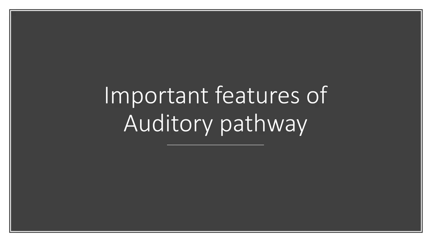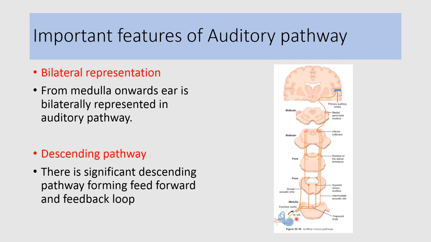Now the important features of the auditory pathway. From the medulla onwards, the auditory pathway is bilaterally represented. So an isolated lesion of the auditory cortex does not produce unilateral deafness, but central lesions decrease the ability to differentiate various patterns of sound and cause an inability to localize sound in space. Unilateral deafness most commonly occurs due to damage to the cochlear nuclei and more peripheral structures.